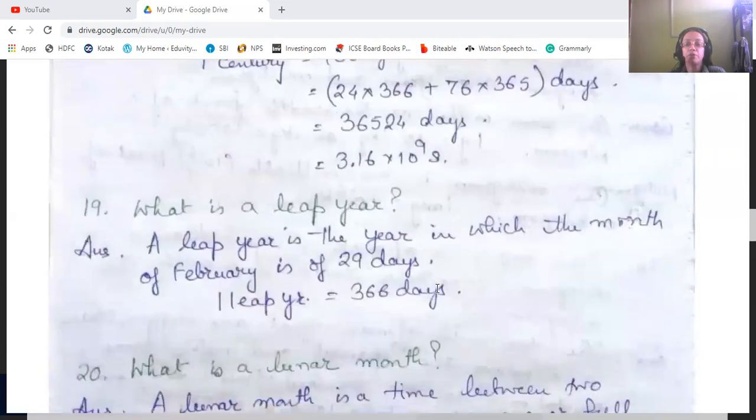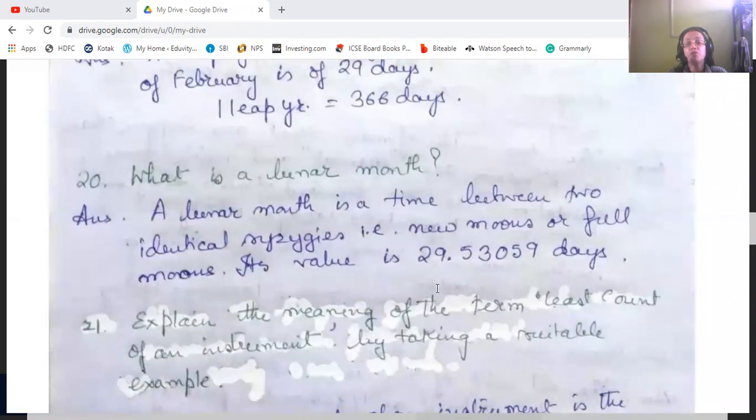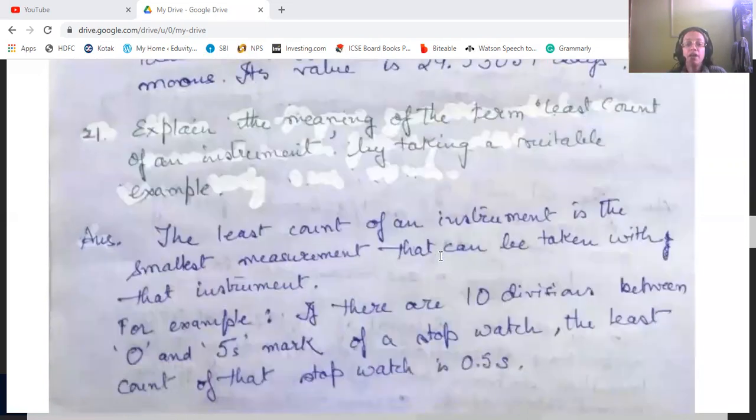Now, what is a leap year? A leap year is the year in which the month of February is of 29 days. So one leap year contains 366 days. Now, what is a lunar month? A lunar month is a time between two identical syzygies. Syzygies, that is new moons or full moons. 2 new moons or 2 full moons. Its value is 29.59059 days.